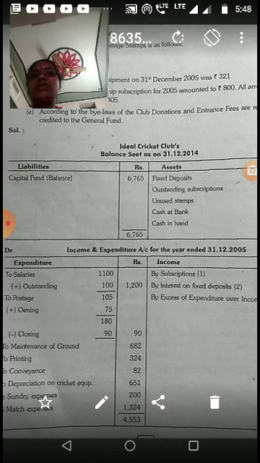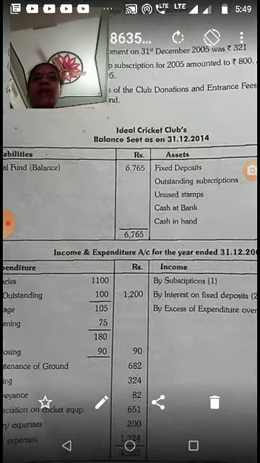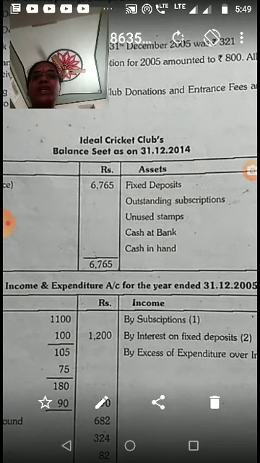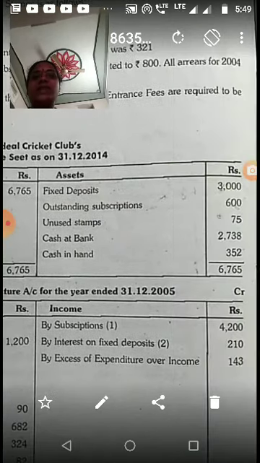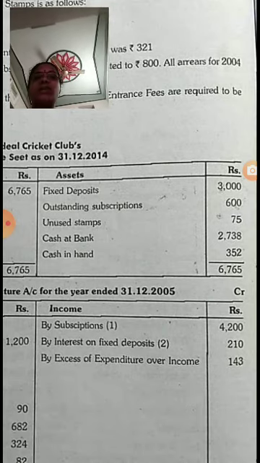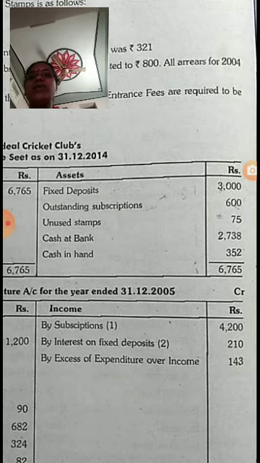Now first we have to prepare the opening balance sheet of Ideal Cricket Club as on 31/12/2004, which means the previous year. On the assets side: fixed deposits 3,000, given in the receipts and payments account. Outstanding subscriptions 600, which is given in the problem.